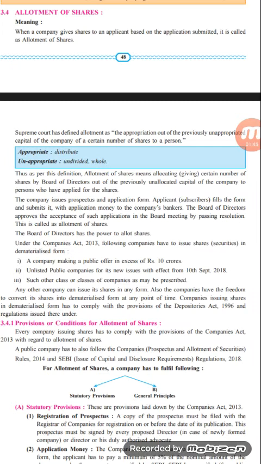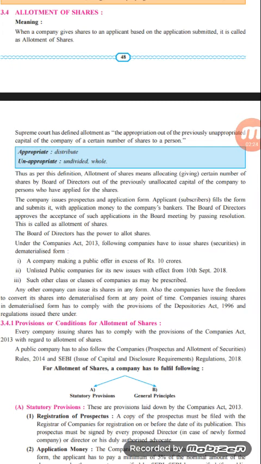So here, according to this definition, allotment of shares means allocating, that is giving a certain number of shares by the board of directors out of the previously unallocated capital of the company to the person who has applied for the shares. So here it says that the number of shares which is undistributed, which is there with the company, and if a certain investor wants to invest in the equity shares of the company, then giving the shares to that particular person out of that undistributed share capital. So here the definition is over.